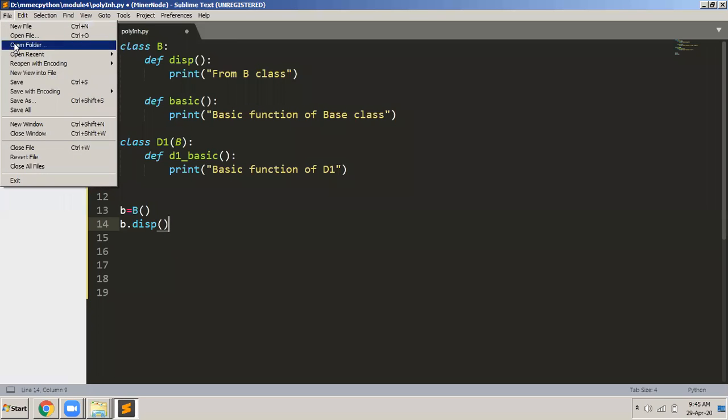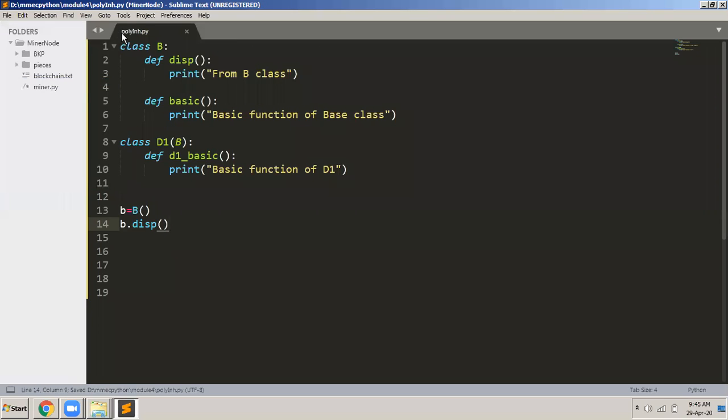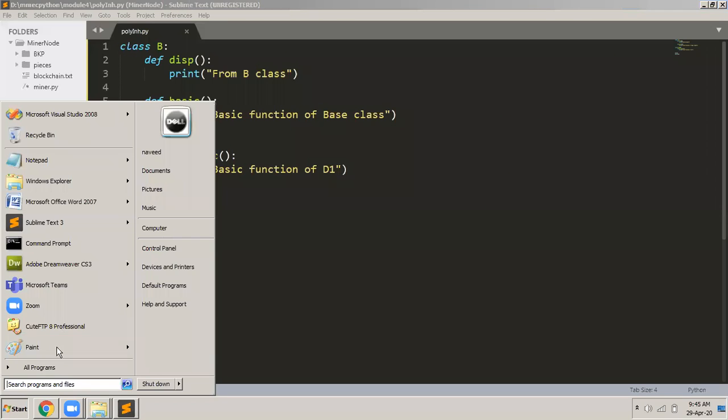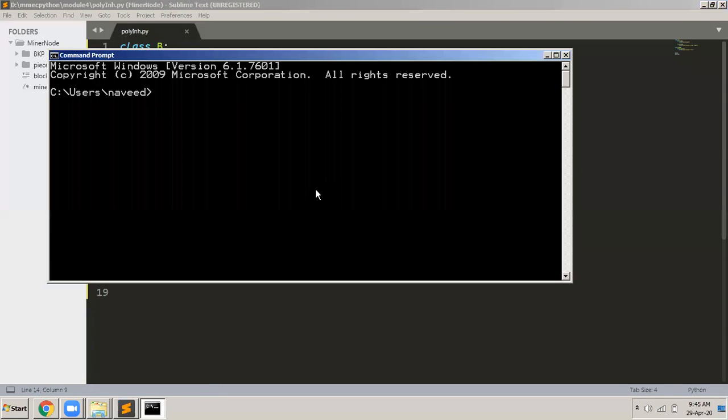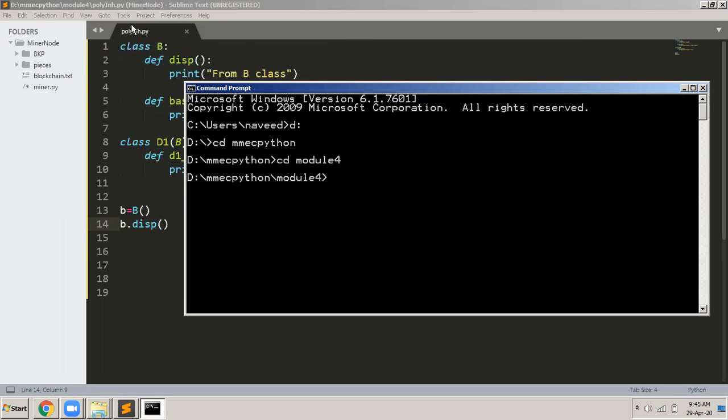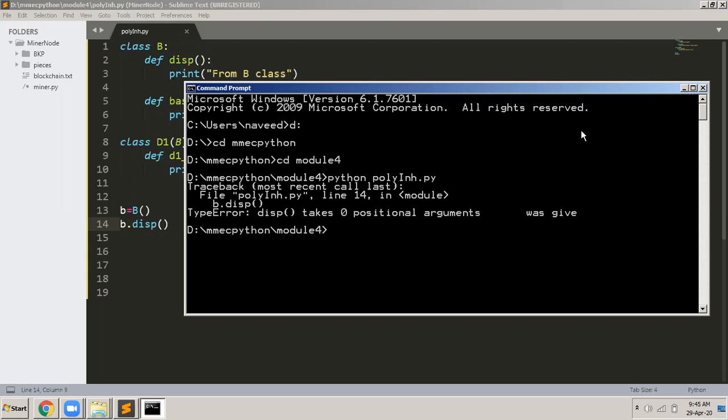File, save. I saved it. What is the name of the program? Poly inheritance. Okay, no problem. So I go there to polyinheritance.py, and okay, it is saying that there is a problem.